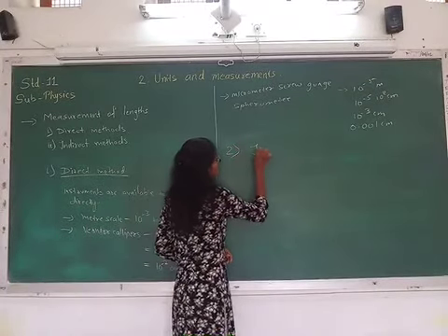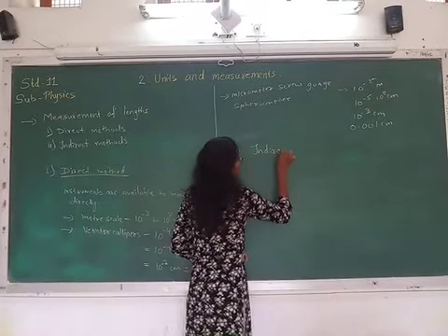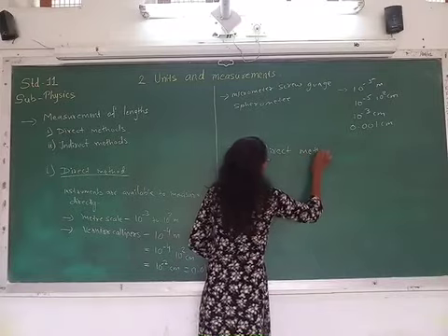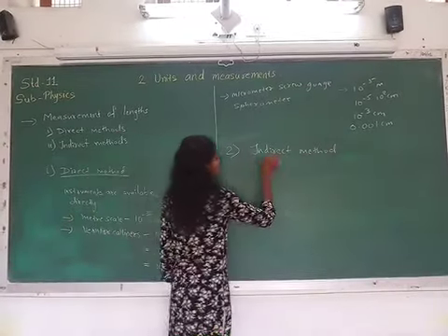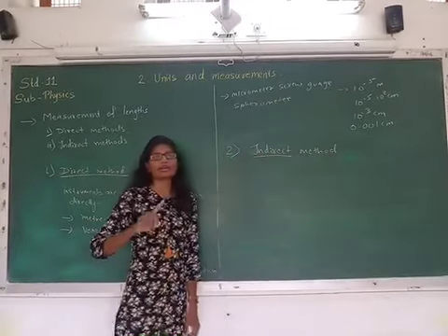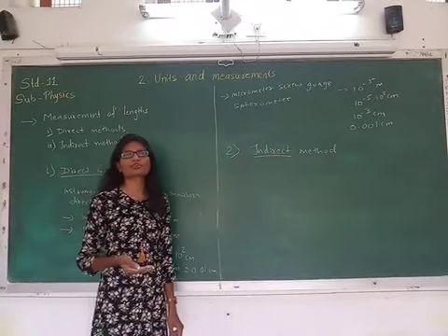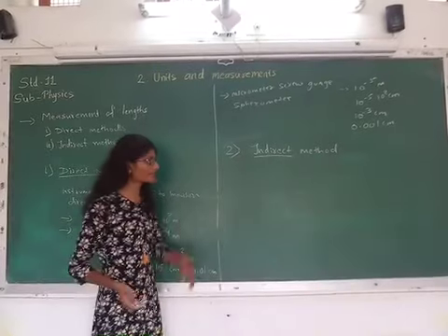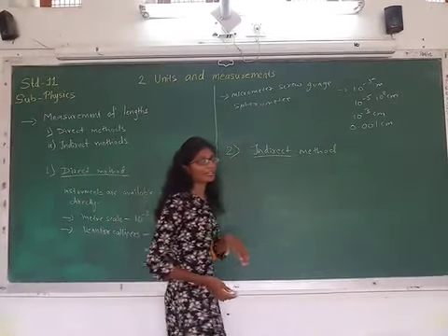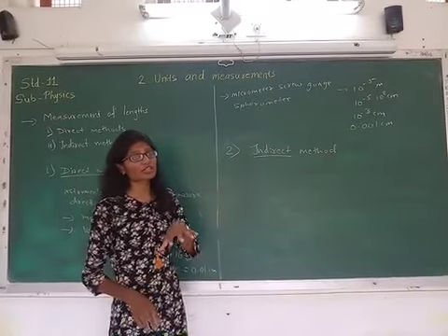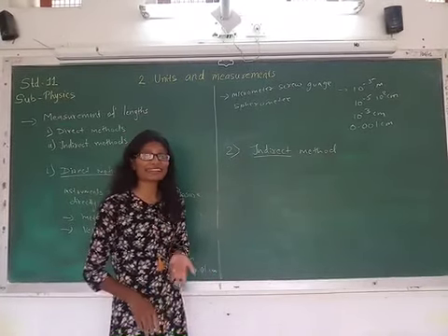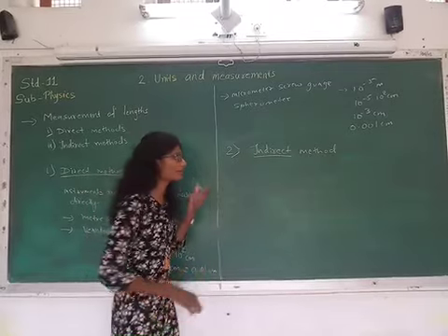Now second method is the indirect method. See, in direct method we were using instruments for the measurement of the length of different materials, right? But here in indirect method means there is no instrument to measure the length of any material directly. So it is called as indirect method.